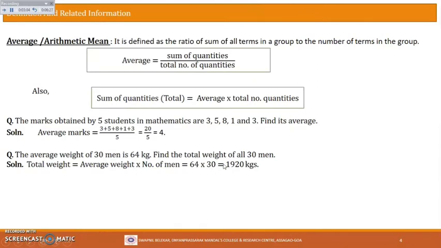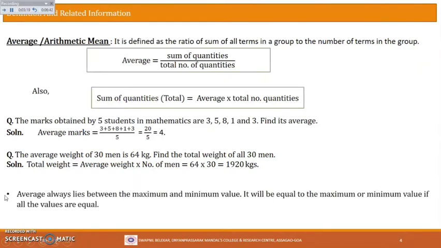Alright, okay. So what does average marks 4 mean here? It means that all the marks are around 4. This is the most central value. This is what it means. Alright, okay. So let us look at this note here.